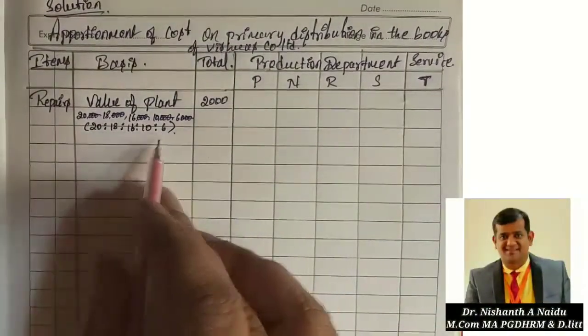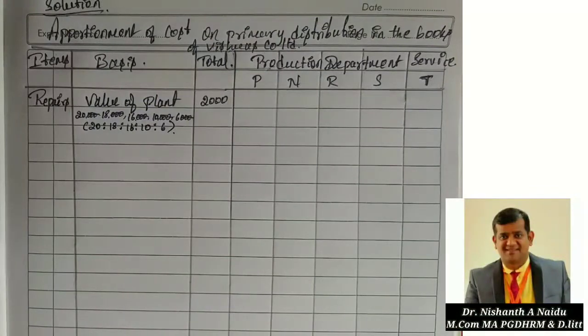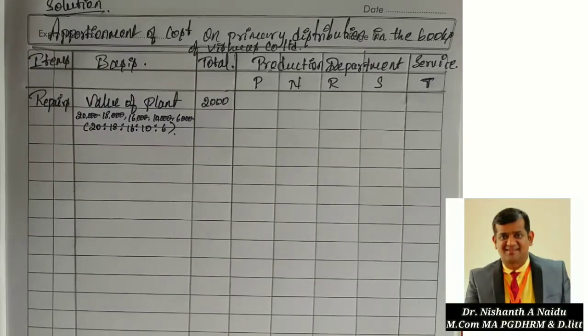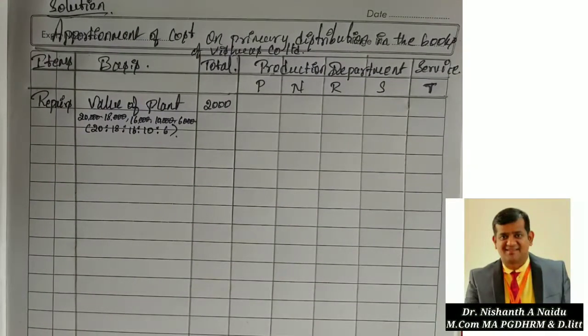Now add these values. Use a calculator to add, so that you get accuracy. 20 plus 18 plus 16 plus 10 plus 6. It is 70. Total 70.